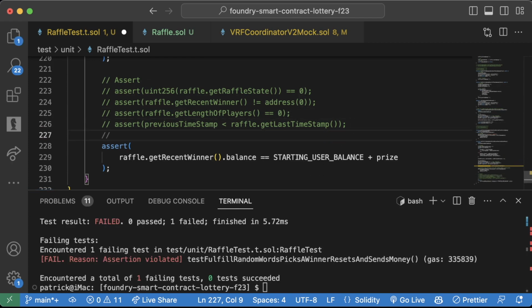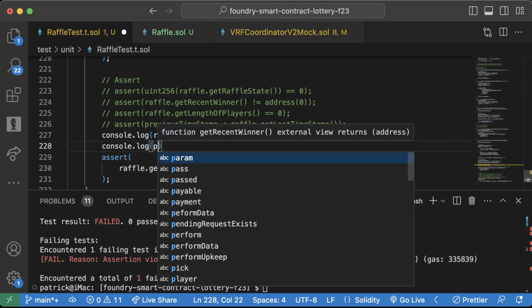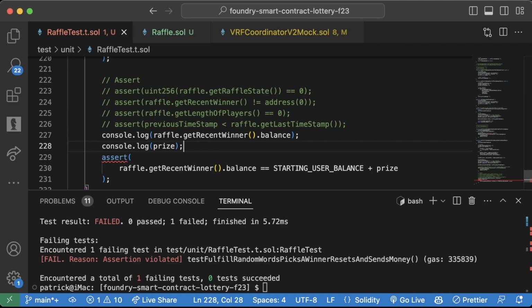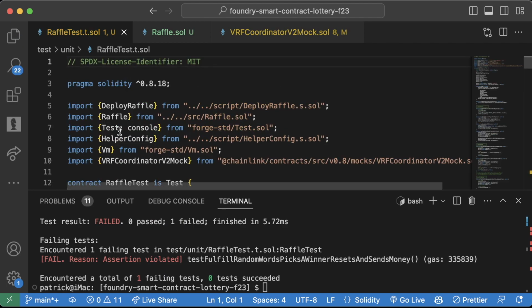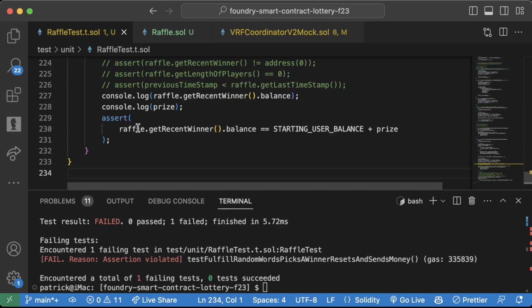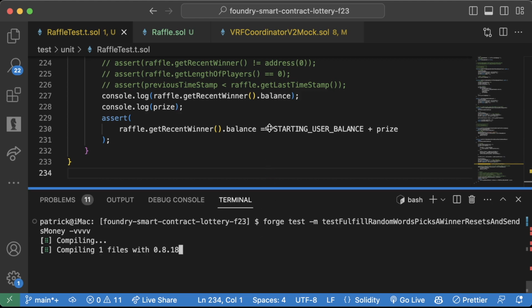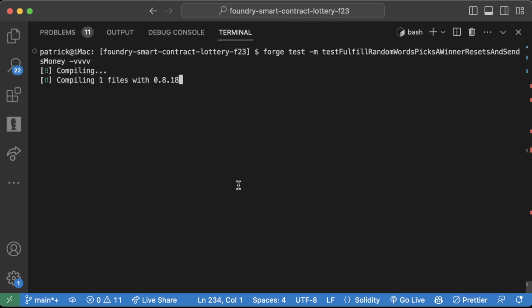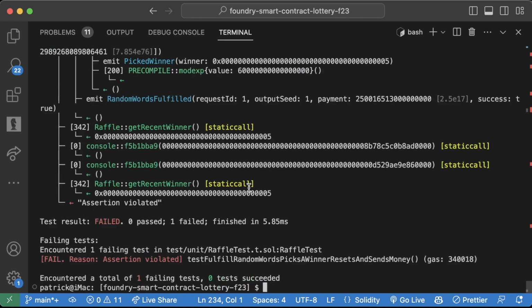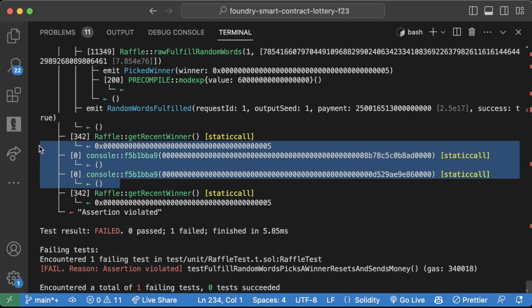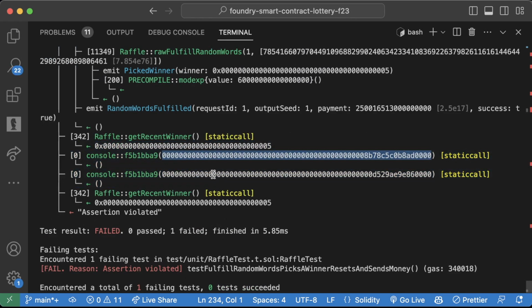However, if we want to see them, we can do a little console.log, paste this in here, and console.log, paste the prize in here as well, and see what the difference of these are. So let's go to the top though, make sure we're importing console. We sure are. Okay, go back to the bottom. Let's clear this again. We'll rerun this. This time we'll actually see the console printouts, and we actually see them printed out right here. We can see that these are indeed different. This is the hex of them.